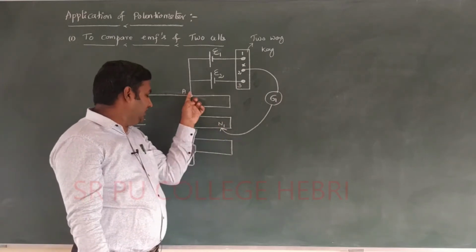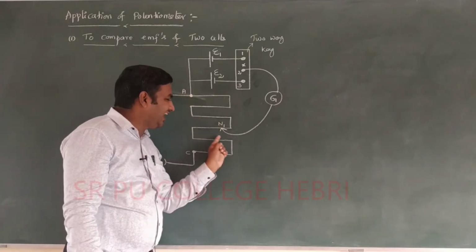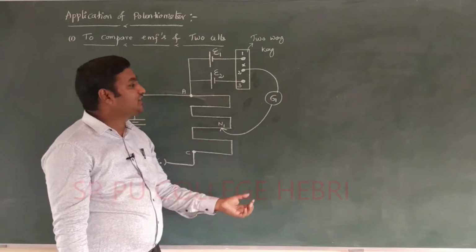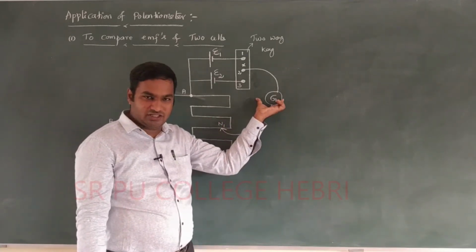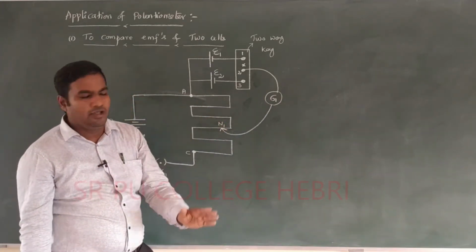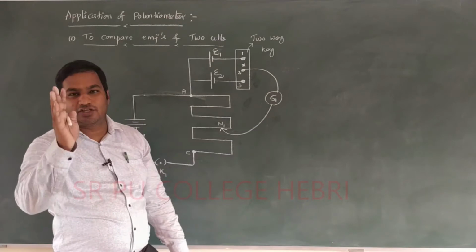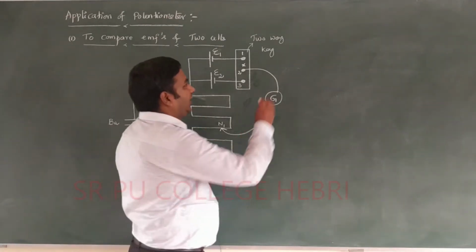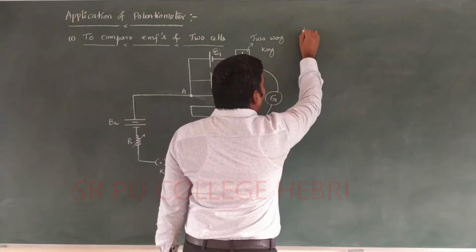Somewhere along the length AC, if I move the slider, at a point N1 I will get zero deflection in the galvanometer. This particular point N1 is called the null point, where the galvanometer deflection is equal to 0. And by using this, you have to think about Kirchhoff's law.